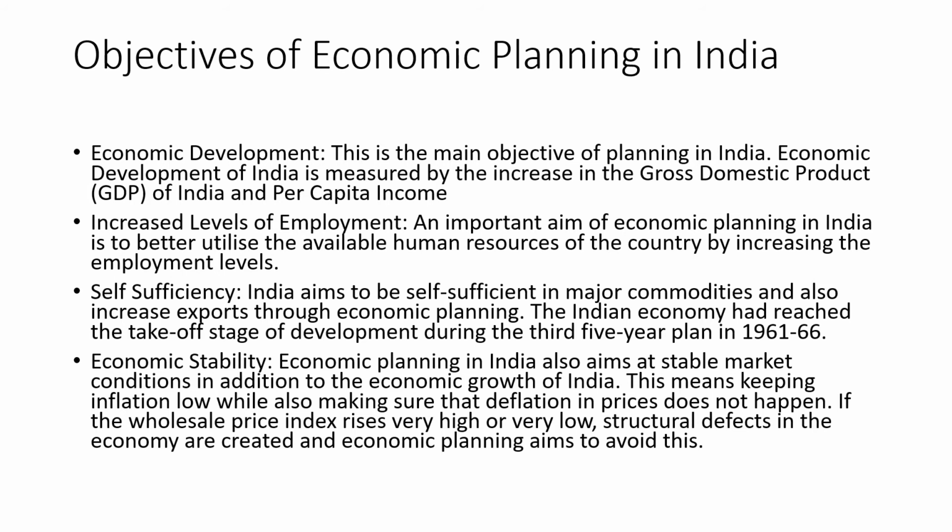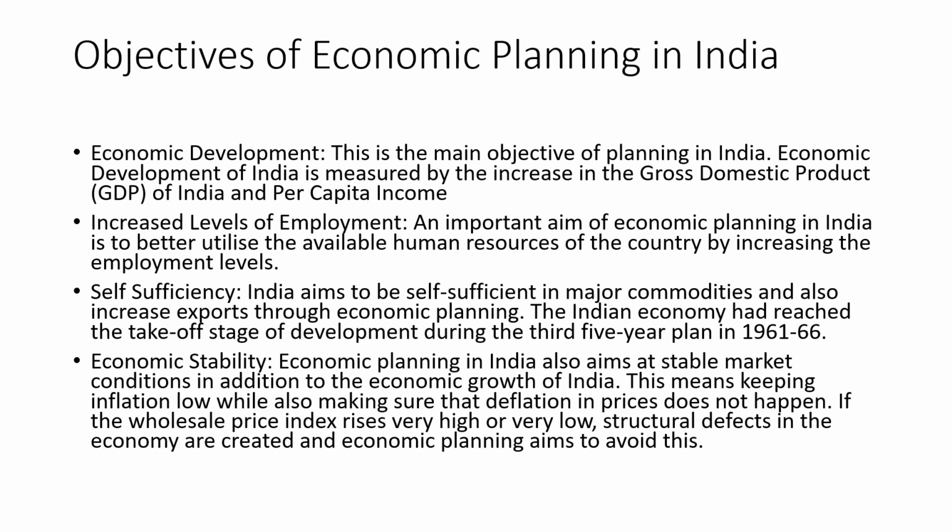Next, attainment of self-sufficiency was another important goal of economic planning. We had to increase our exports and reduce our imports in order to have some money in our hand. Otherwise, we will have a very high fiscal deficit, foreign exchange deficit, all these kinds of things would be happening. So the government of India was trying its level best to increase our exports and reduce our imports.